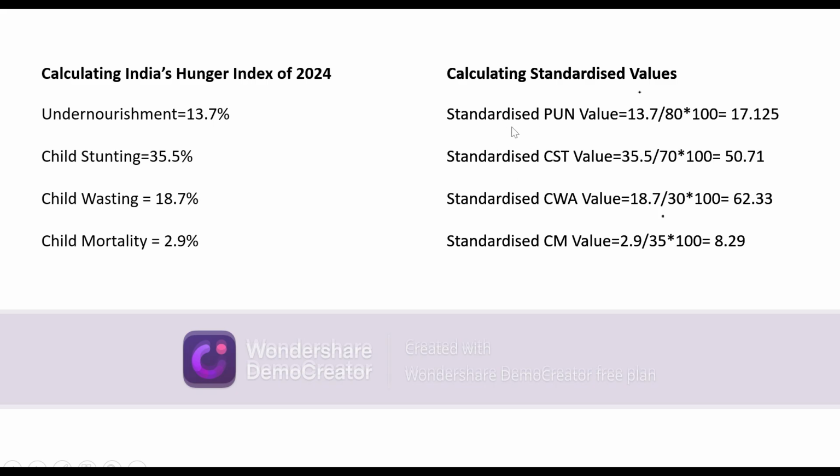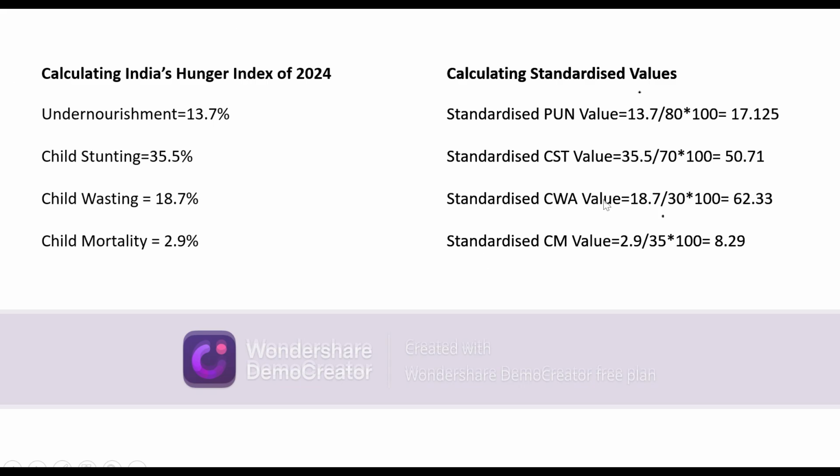Like standardized proportion of undernourishment value will be 13.7 divided by 80 multiplied by 100, where 13.7 is coming from the undernourishment actual value of India of 2024. So we get the value as 17.125. Similarly, for standardized CST value, 35.5 is coming from the child stunting actual value of India of 2024.